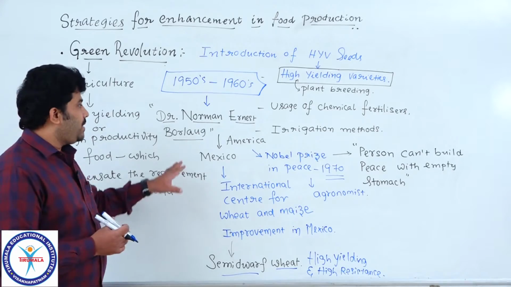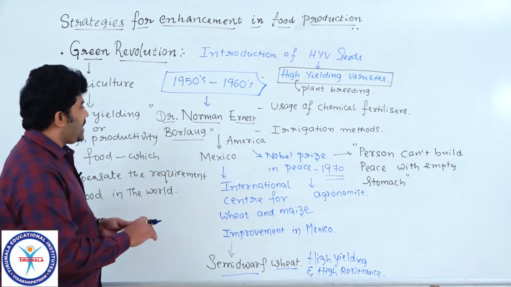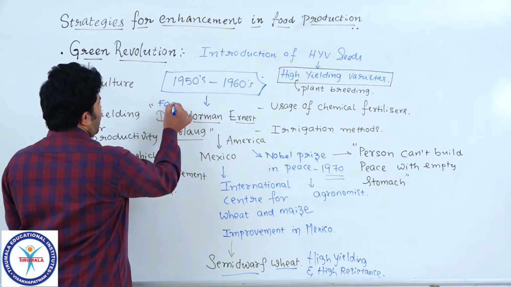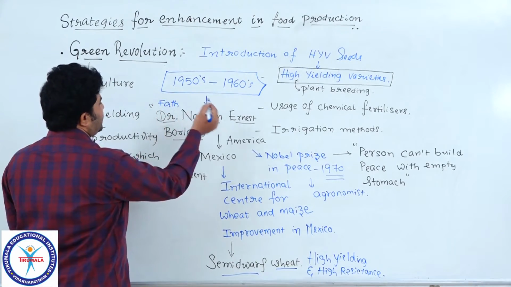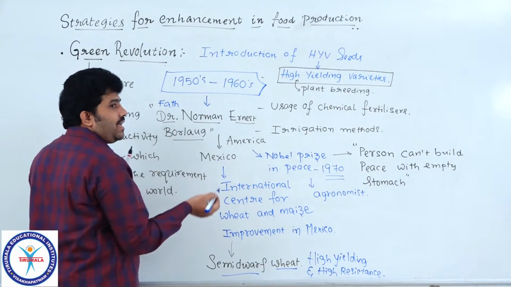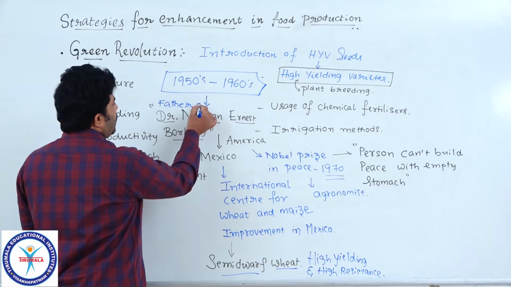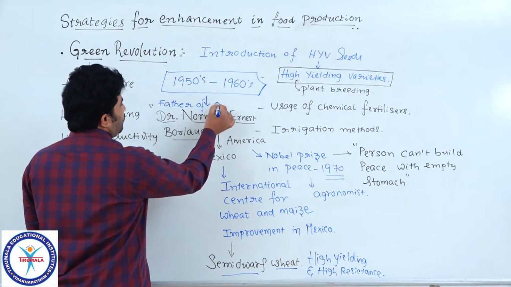But Norman E. Borlaug is formerly known as the father of Green Revolution. He is not the father of Green Revolution in India or in some other countries. He is the father of Green Revolution for the entire world.